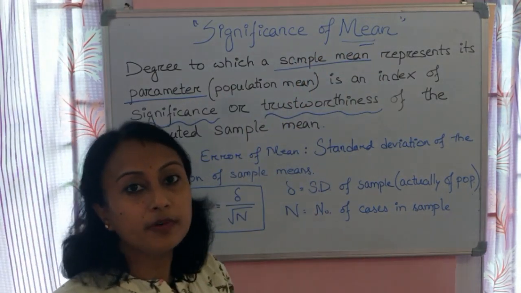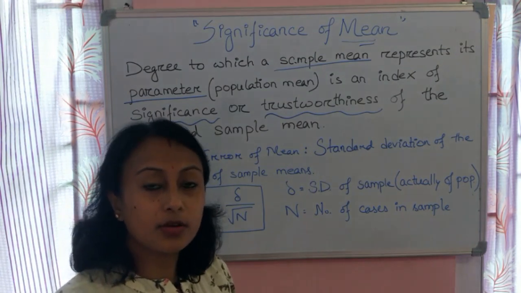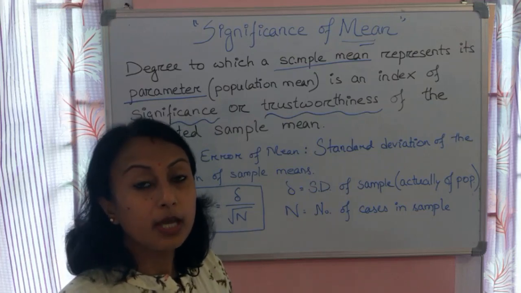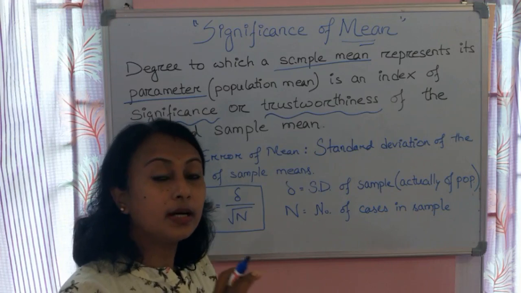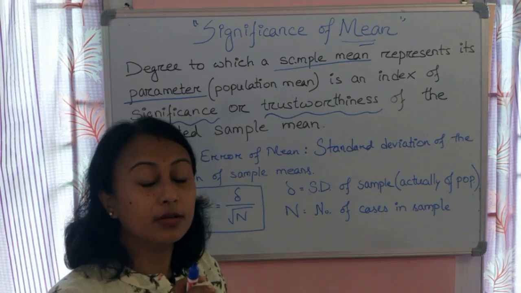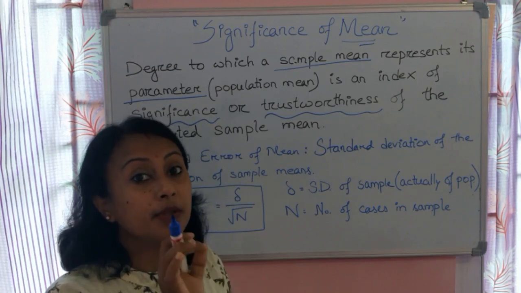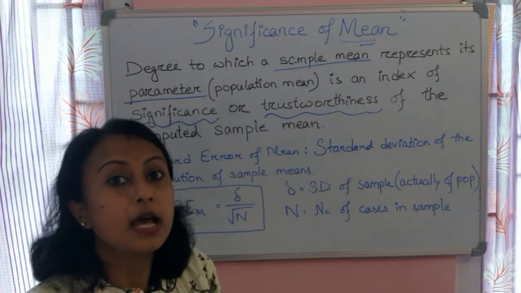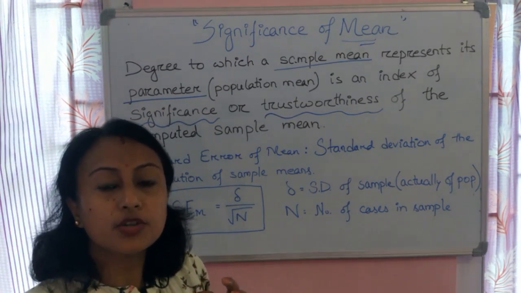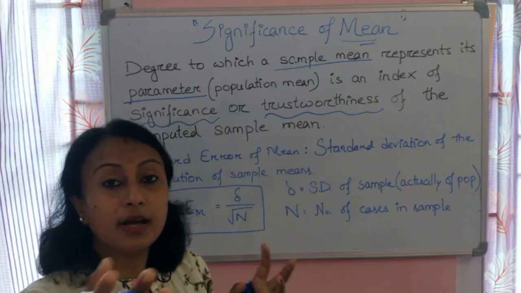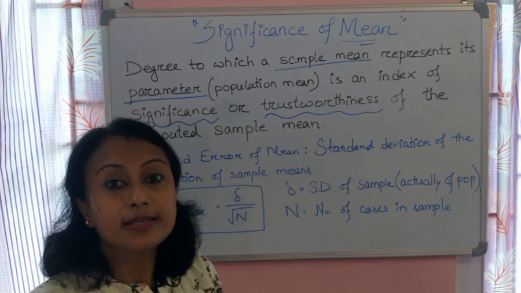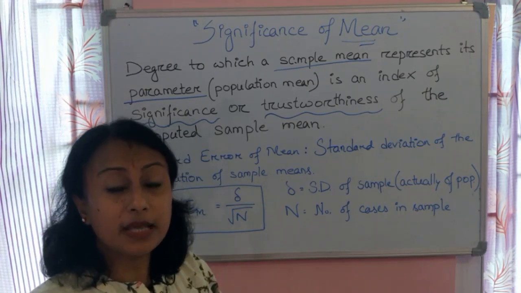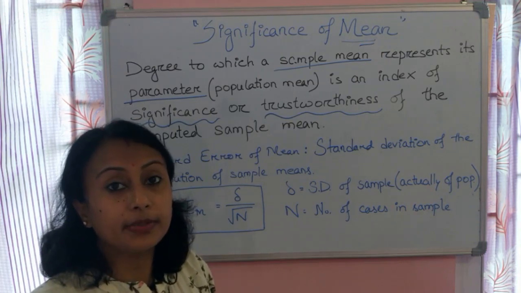Suppose we have a population of 1000 cases or 1000 individuals, and we have taken a sample of 100 cases. We need to find out the mean of the population, but in research we do not conduct research on the population when the population is large. What we do is take a representative sample of that population. So we have taken 100 cases in our sample, and we have computed the mean of the sample.